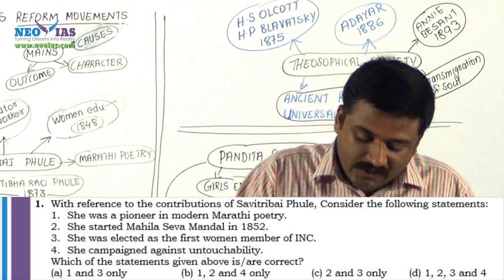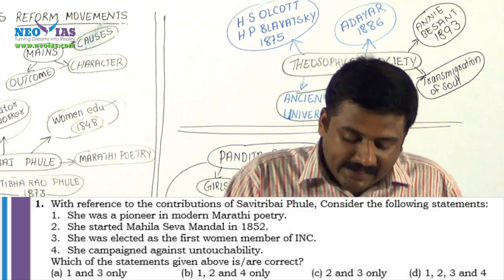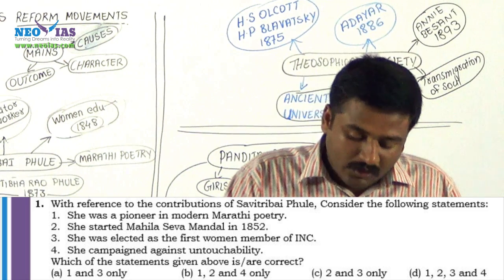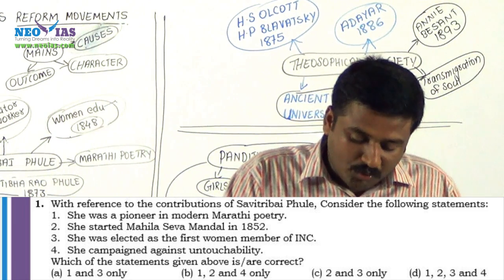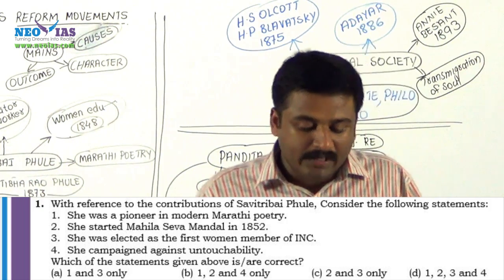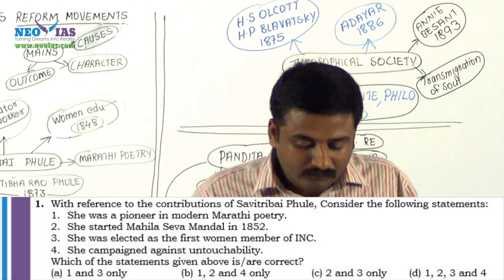And here we shall see that all the choices except A have 2. So here the choice without 2 is A. That is why we will eliminate A also.